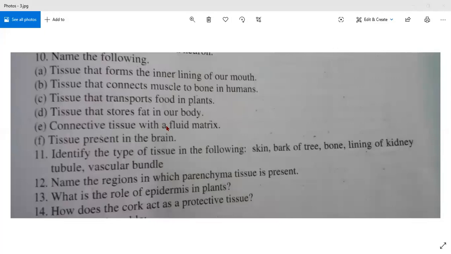Now the other participant, say your name, please. Tejasvi, read the E part. Connective tissues with a fluid matrix. Yes, blood. Very good. Blood is a fluid, liquid part, and it is a connective tissue. Thank you for giving the answer.